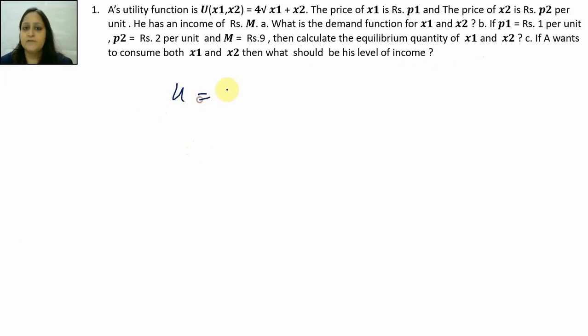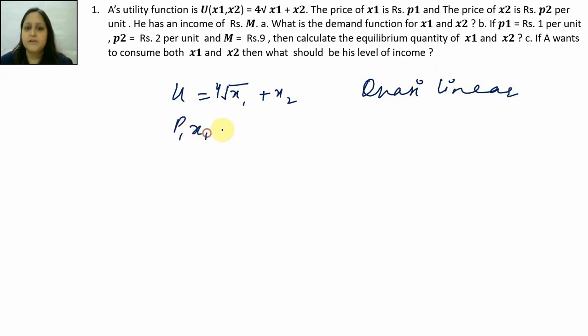So हमारे पास first utility function है 4 under root x1 plus x2. So this is a quasi-linear. We are given that p1 x1 plus p2 x2 is equal to m. We have to find the demand function for x1 x2. ठीक है, डिमांड फंक्शन के लिए हम क्या करेंगे, इक्विलिब्रियम कंडीशन लगाएंगे.